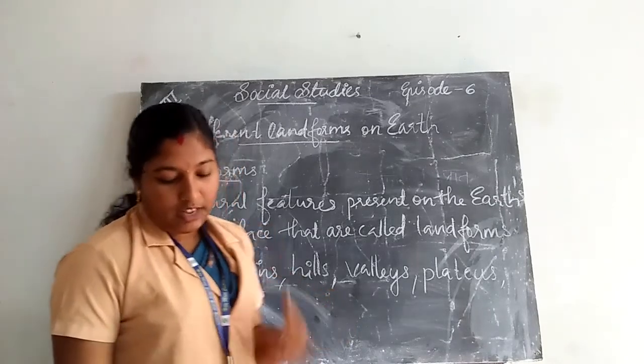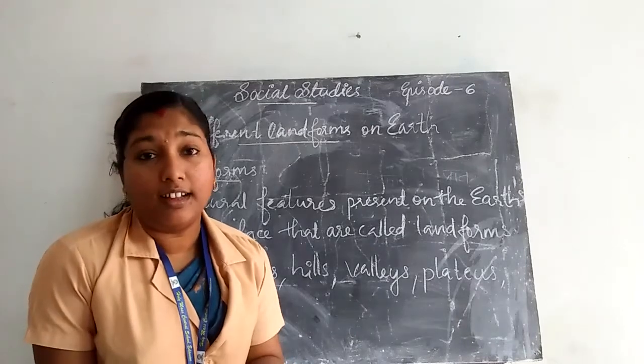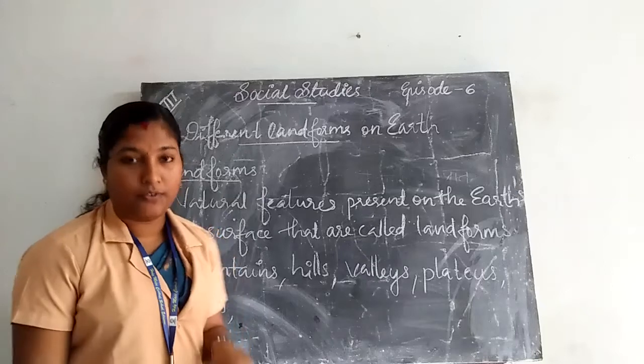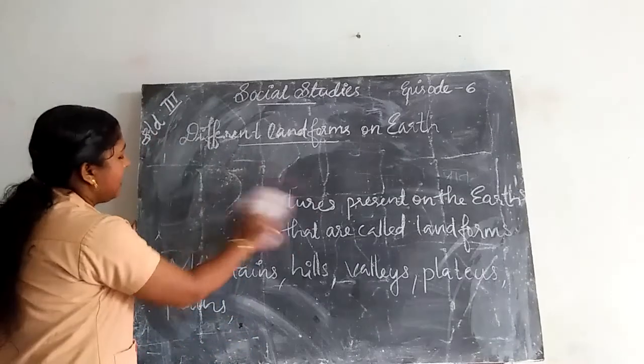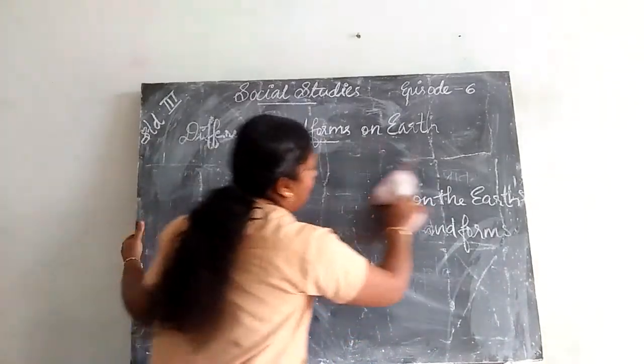Different landforms are present on our Earth's land surface. The first feature is hill. What are hills?